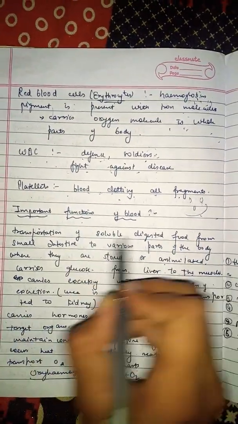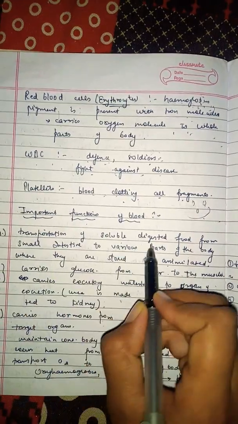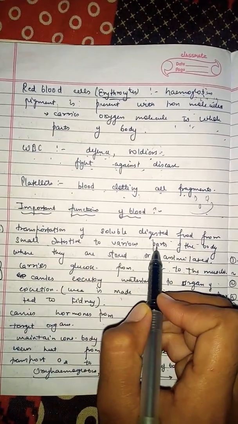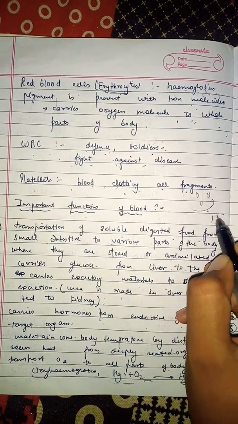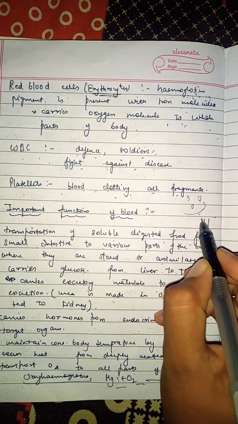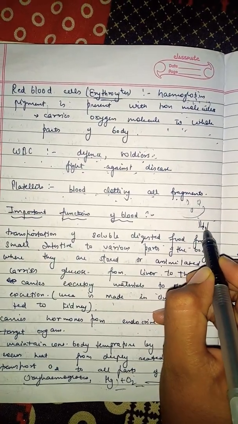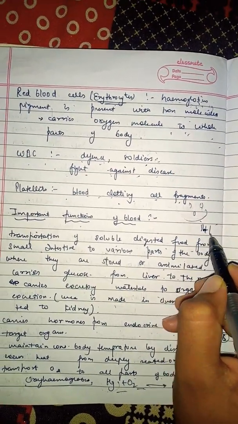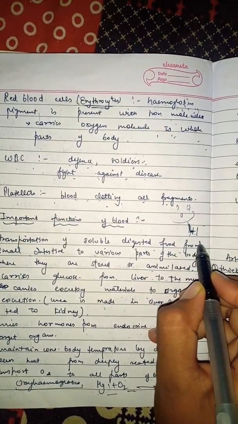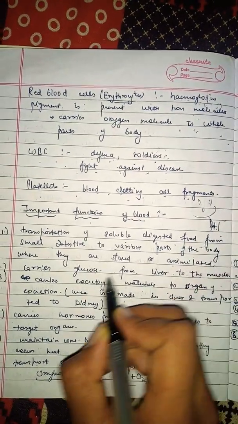Important functions of blood. Transportation of soluble digested fat and food from the small intestine to various parts of the body. As we all know, in the small intestine food is assimilated and absorbed, and there are lacteals present in combination with the small intestine. These carry absorbed nutrients to the whole of the body.